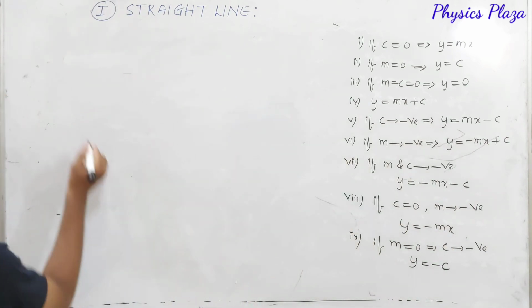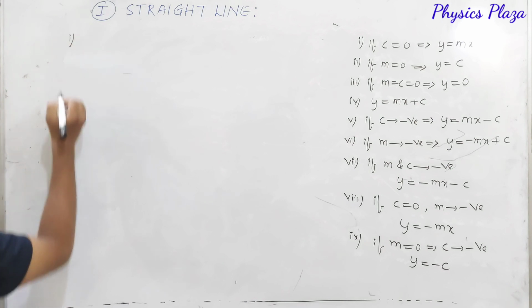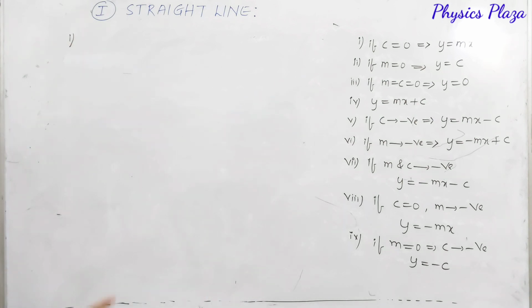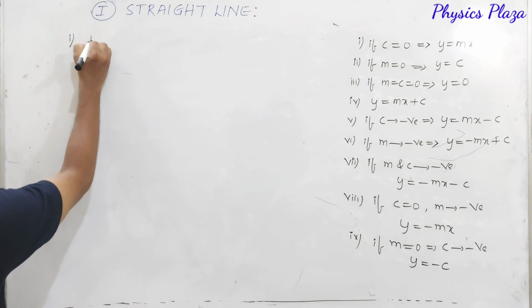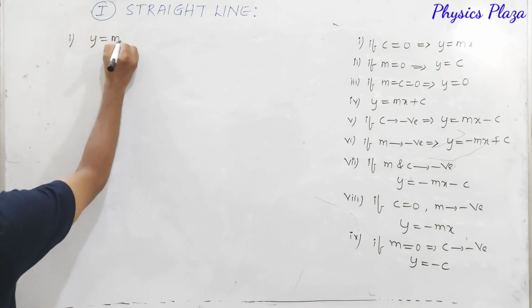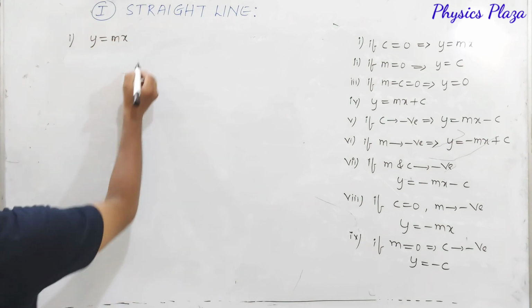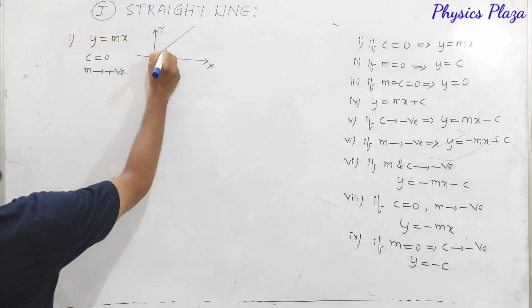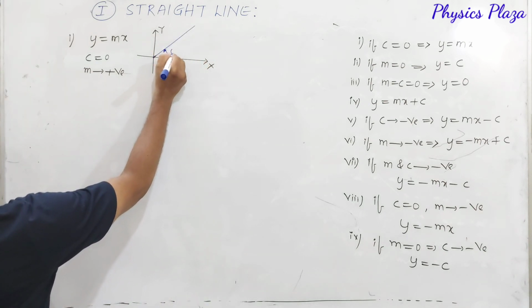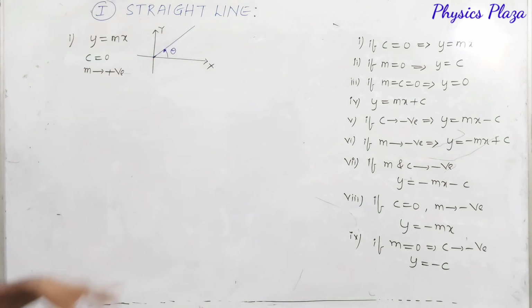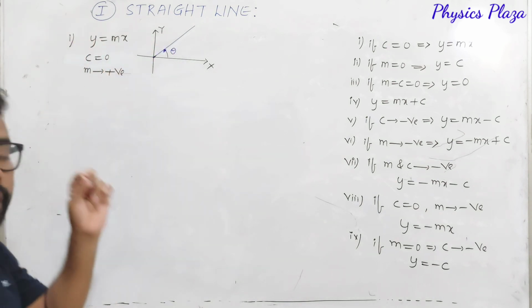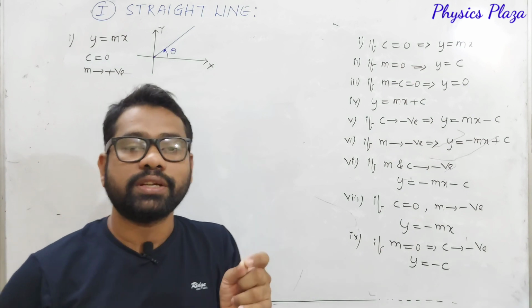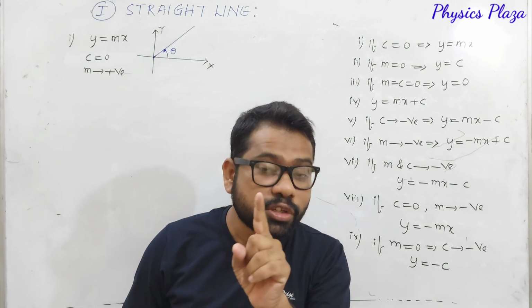So let us take the first one, dear children. C is equal to 0 and y is equal to mx. For y is equal to mx, we will get a graph like this. Here is the angle theta. So y is equal to mx means what, dear children? The straight line which passes through the origin with a positive slope.